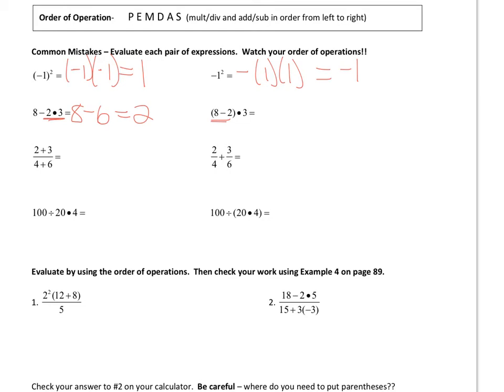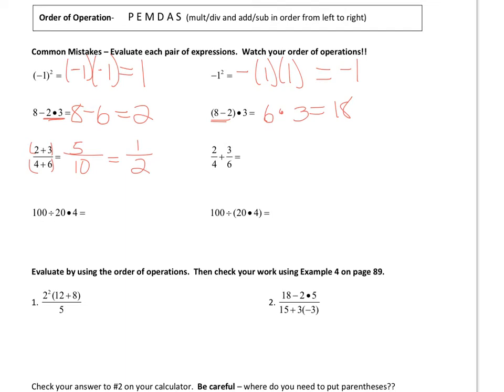Here, you got to do parentheses first. 8 minus 2 is 6, and then times 3, which is 18. If you type this in your calculator like that, it will know what to do first. However, this one, you would need to put in parentheses, because 2 plus 3 is all in the numerator together, and then 4 plus 6 is on bottom, so that's 1/2.